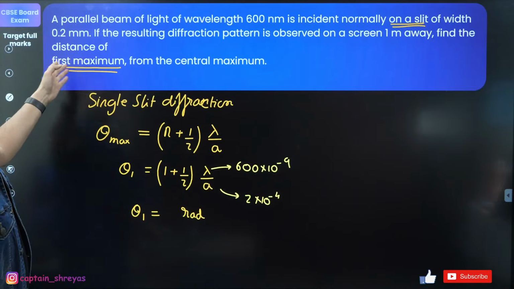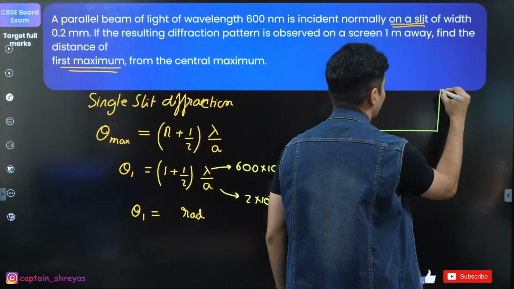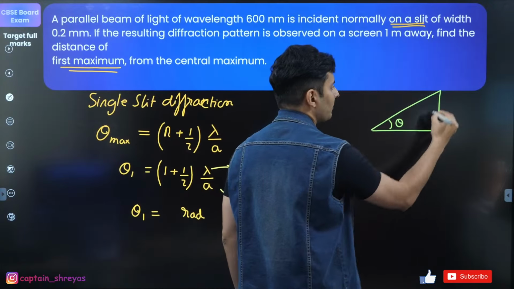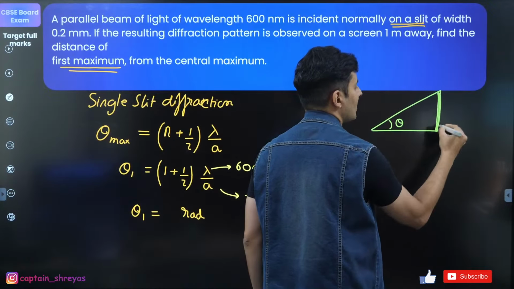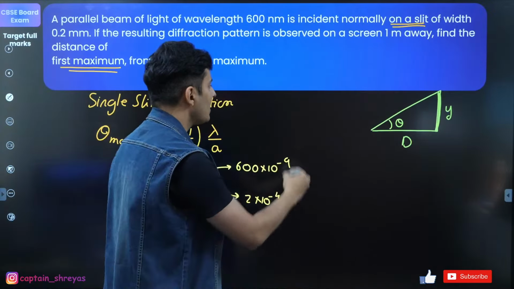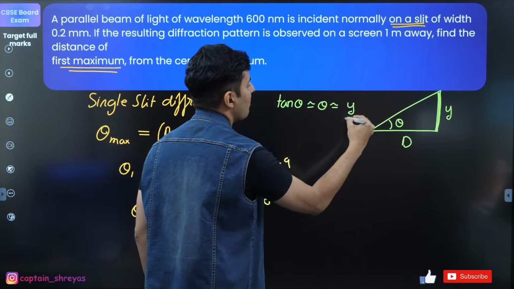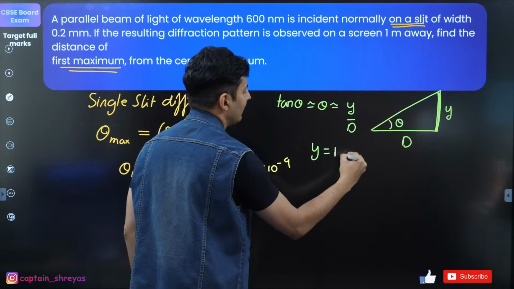Now the question is to find the distance of the first maxima. If I know the value of theta, I can find this distance, because I know D. And tan theta, which is roughly theta, is y by D. Therefore y is D theta.